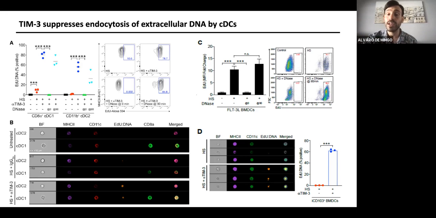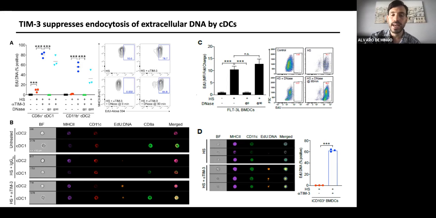So that's why we did two different treatments with DNase, at the very beginning or DNase after 90 minutes of incubation. So we see that if we treat with DNase at the beginning, there is a total abrogation of DNA. We cannot see any DNA inside the cell. However, if we treat just at the end, after 90 minutes of incubation, we can still see DNA expression. So that means that the DNA was not on the surface, so it was not able to be degraded, because it was inside the cell.